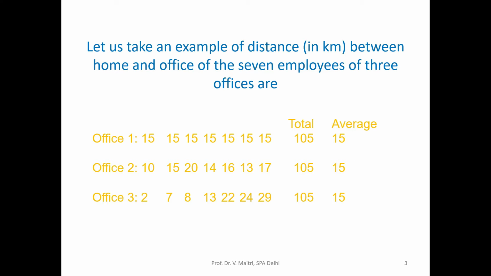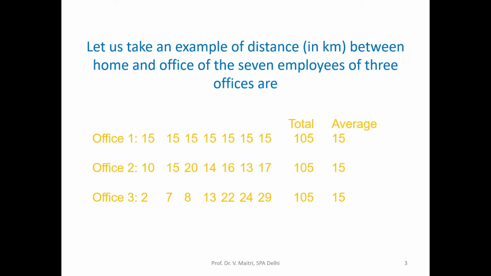It is the distance in kilometers between home and office of 7 employees of 3 offices: office 1, office 2 and office 3. So there are 7 employees we have chosen randomly, and from there we have taken their distance, how much distance every day in kilometers they are covering from home to office.